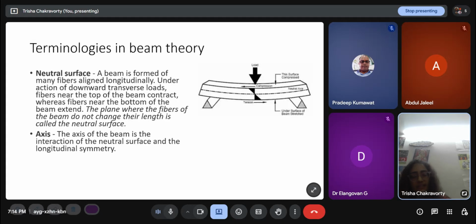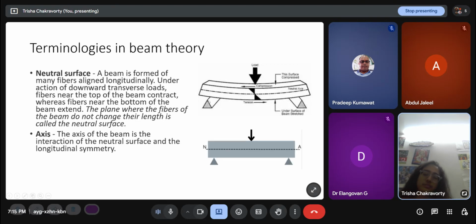The neutral axis of the beam is the intersection of the neutral surface and the longitudinal plane of symmetry. The axis is just what you get when you ignore the cross section, when you ignore the width, and pretend the beam is a 2D structure. Then the line here is the neutral axis. This is the neutral axis. You see here we have drawn it in a 3D way. Here we are just idealizing it as a 2D thing.